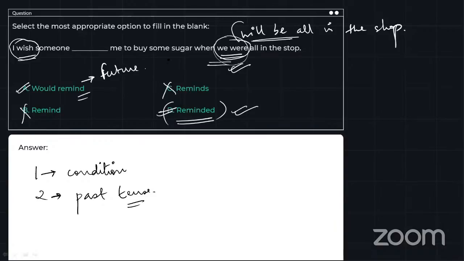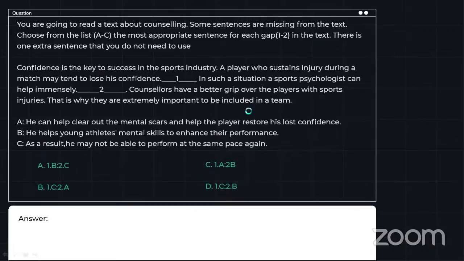I wish someone would remind me to buy some sugar when we all will be in the shop. That would have used "would". All right, so we are going to take B as the answer and not "would remind". Again, to clarify, because I have got a lot of answers as A: "would remind" will be there only when the second clause is in future tense. Because this is in past tense, we are going to use "reminded". I wish someone reminded me to buy some sugar when we were at the shop. All right, so let's move ahead.